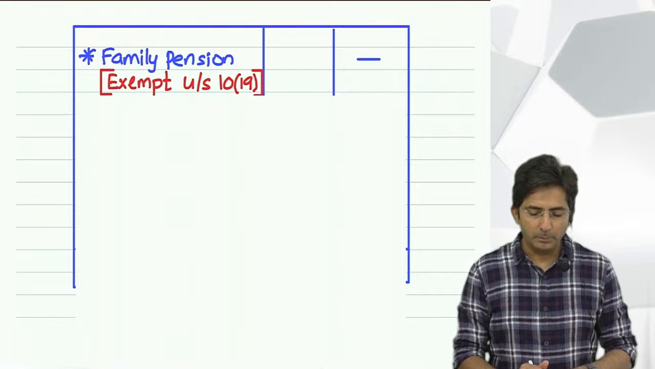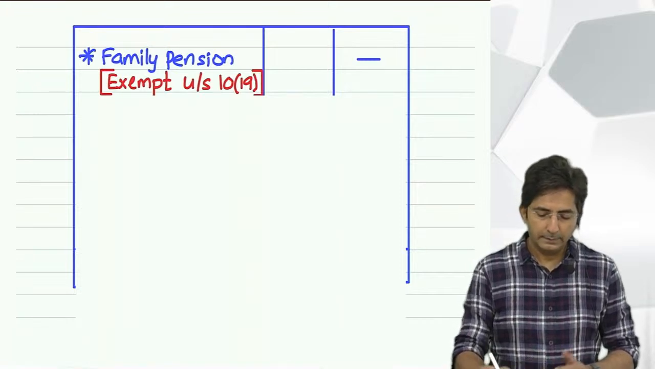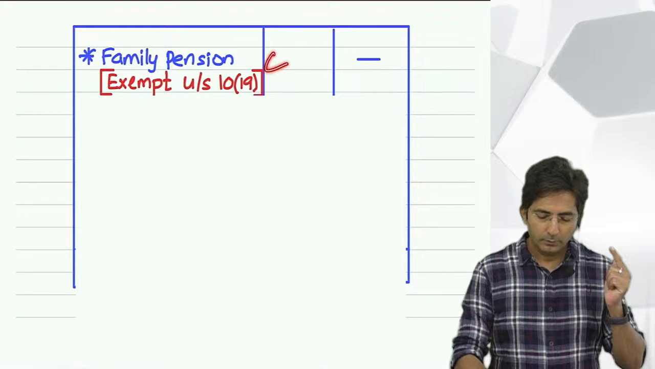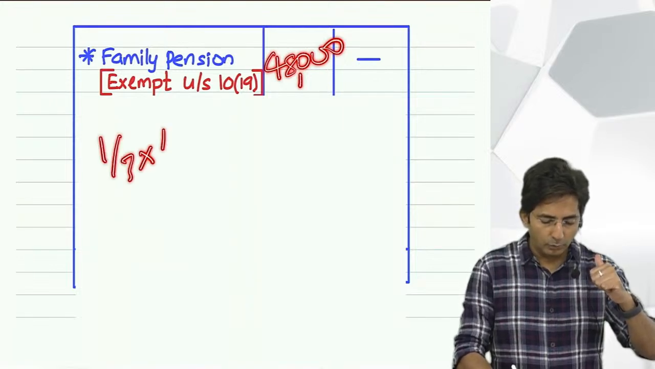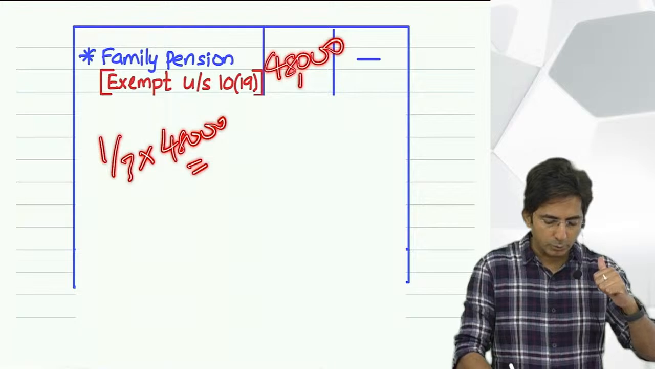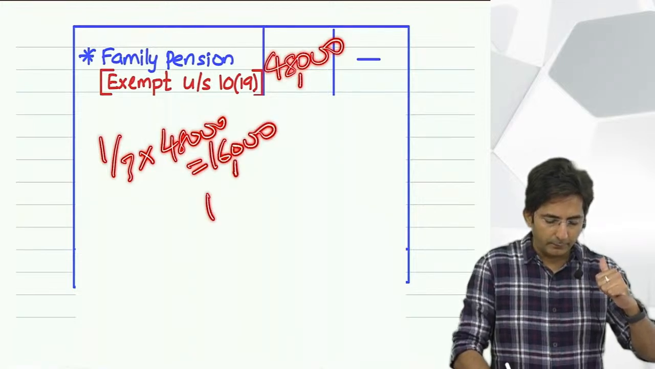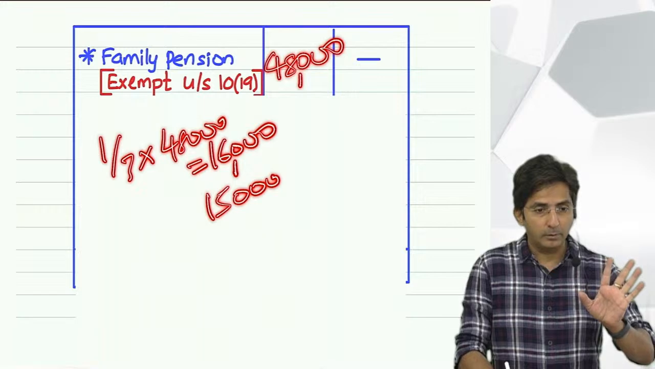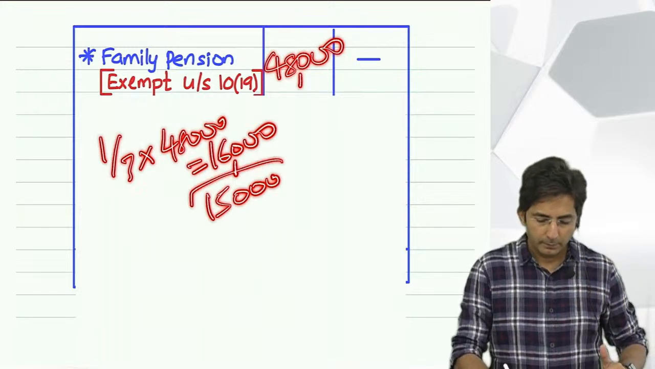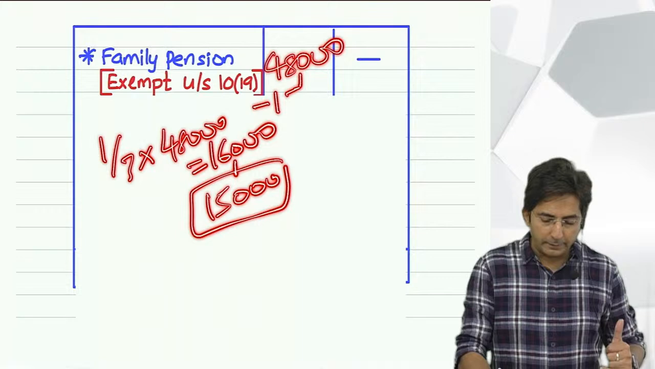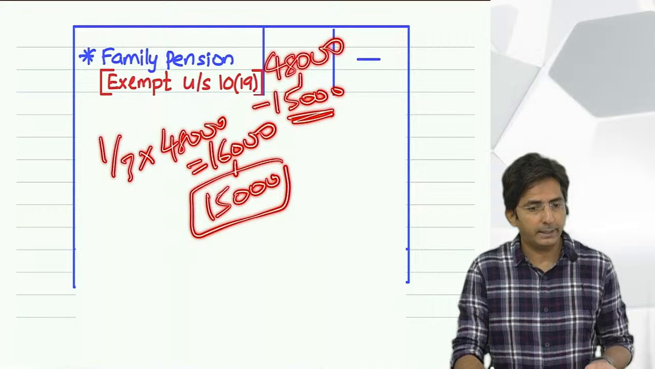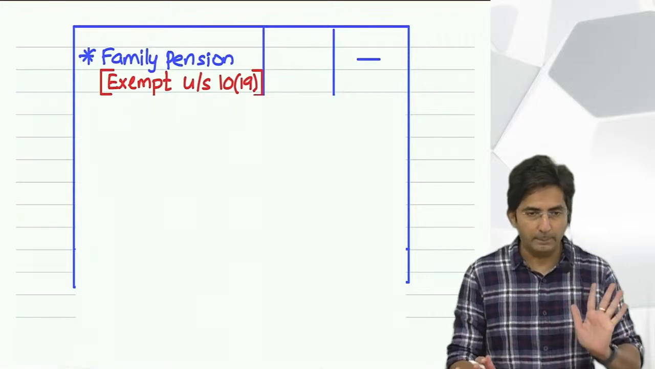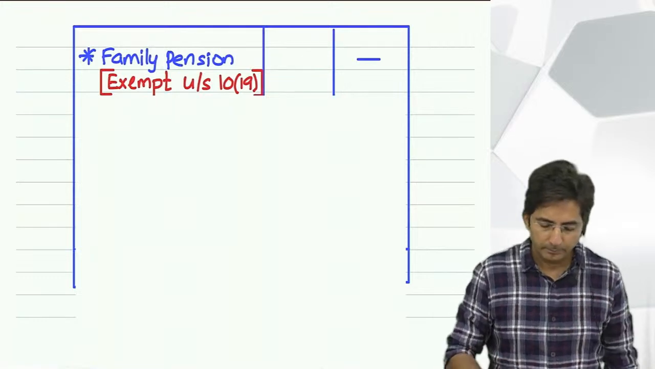Tell me, if he was not a member of the armed forces, then what was the amount in the question? 48,000. That I would have written in the inner column. Then 1 upon 3 into 48,000 comes to 16,000. Compare with 15,000, which is a fixed amount. Out of the two, whichever is lower, that 15,000 you would have deducted from 48,000. This way you would have done. But that is if a normal employee dies and family pension is given.